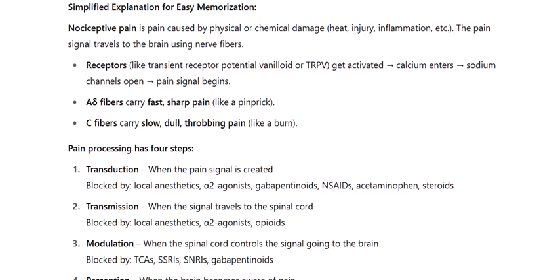A-delta fibers carry fast, sharp pain, like a pinprick. C fibers carry slow, dull, throbbing pain, like a burn. Pain processing has 4 steps.